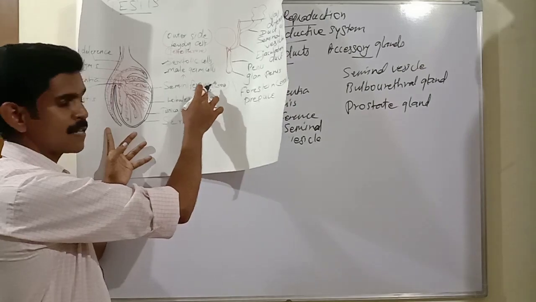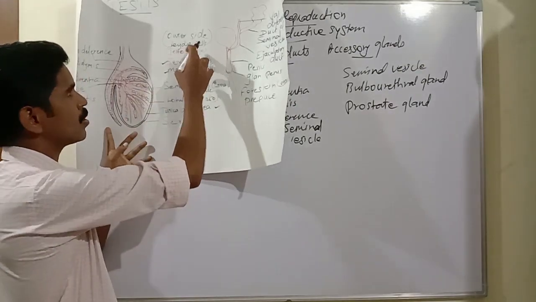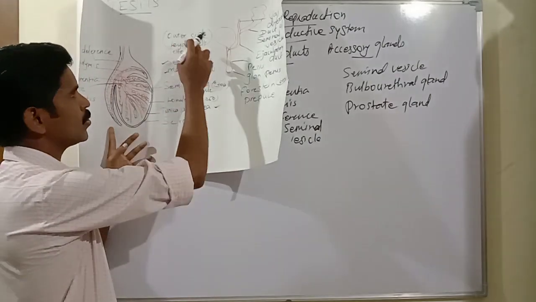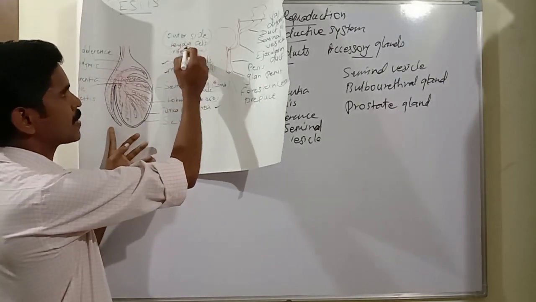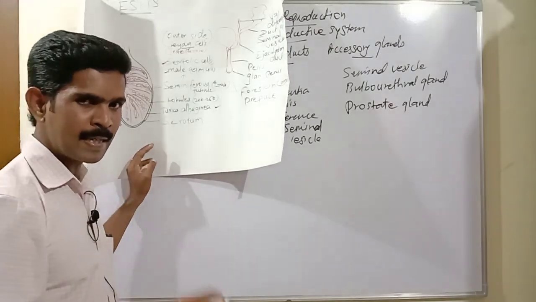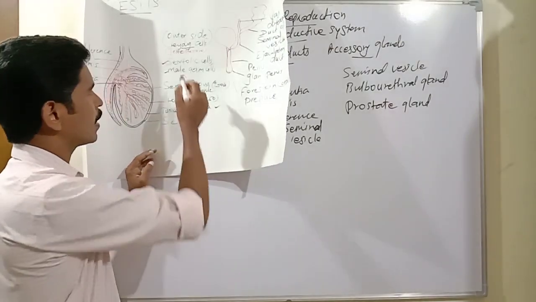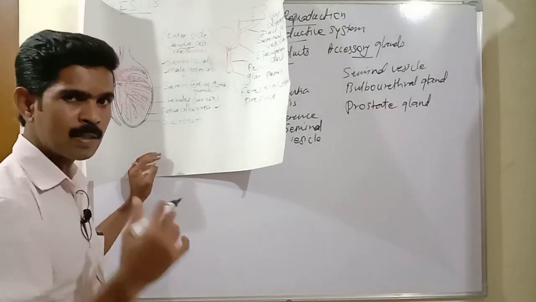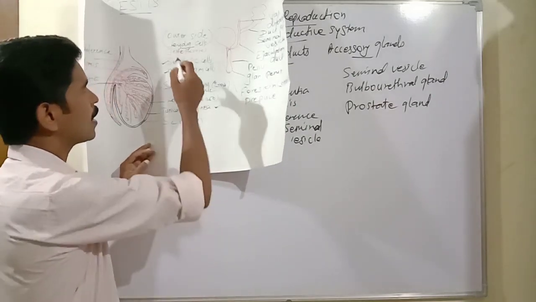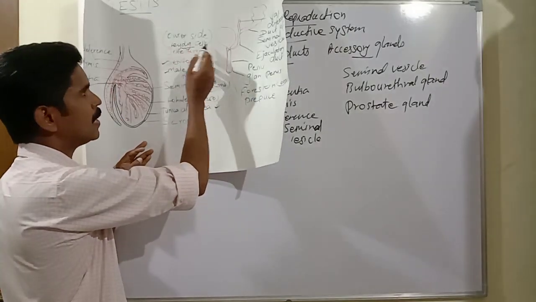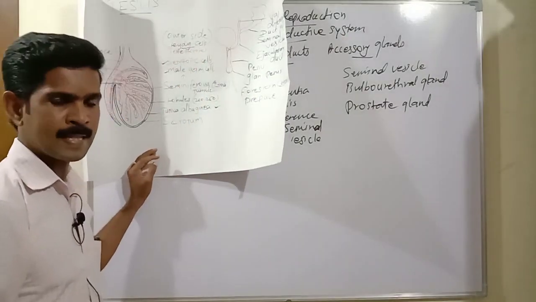Then the outer surface of the seminiferous tubule is also covered by a connective tissue. This connective tissue is made up of a special type of cells called Leydig cells. So inside the seminiferous tubule, two cells are there. They are called Sertoli cells and male germ cells. On the outer surface of the seminiferous tubule is a connective tissue, which consists of Leydig cells.